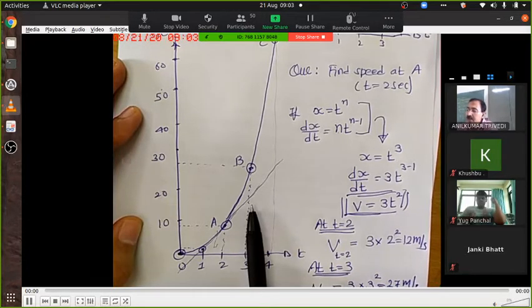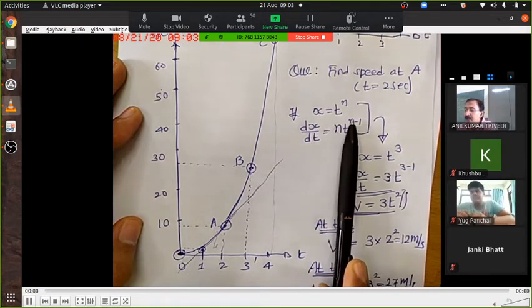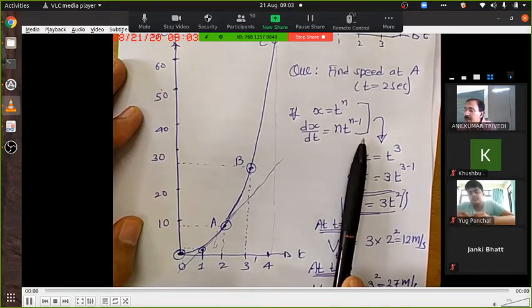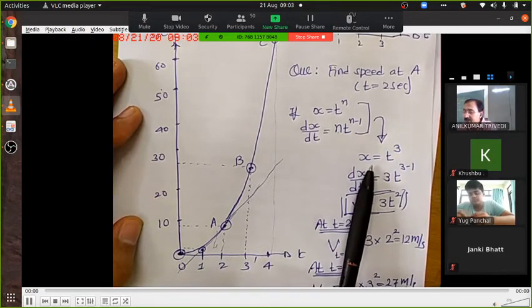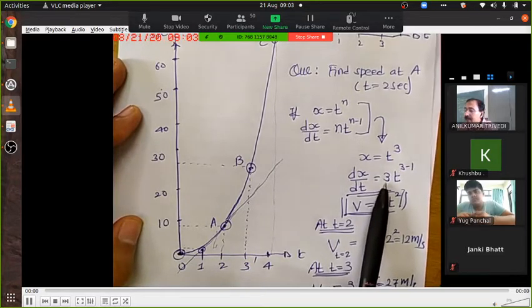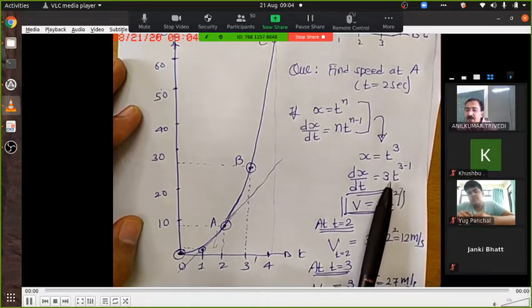Instead of that, if you use this formula, x equal to t raised to n, then its differentiation, dx by dt, is n t raised to n minus 1. Then differentiation of x becomes dx by dt, and the right side becomes n t raised to n minus 1. So n is 3, t as it is.